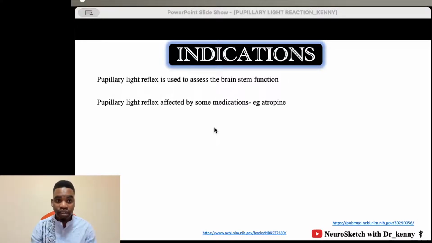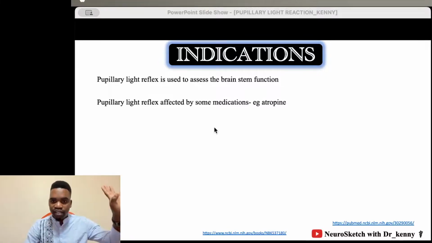This is why it's important. Of course, it's a quick screening method to know if a person is alive or not, but it's not confirmatory. It does not confirm if someone is dead. This is what I'm trying to tell you. The size of the pupil can also be affected by different medications, and that's a separate discussion.